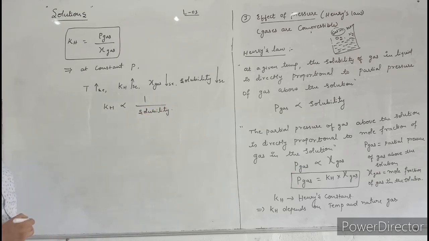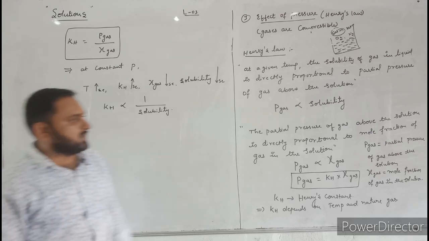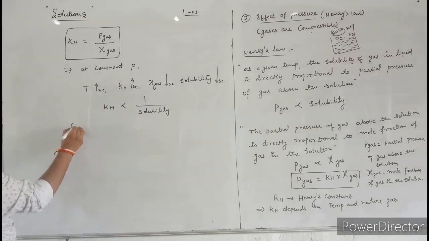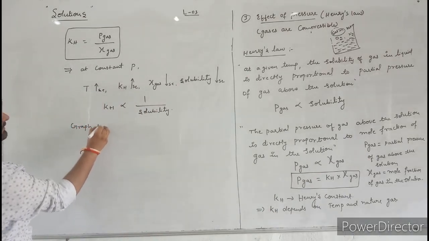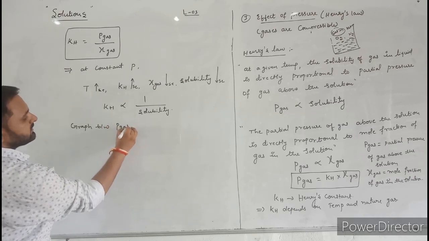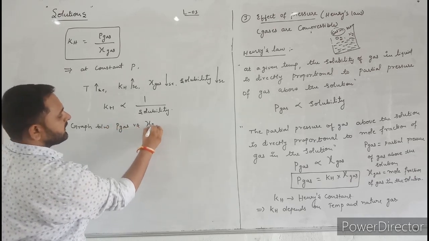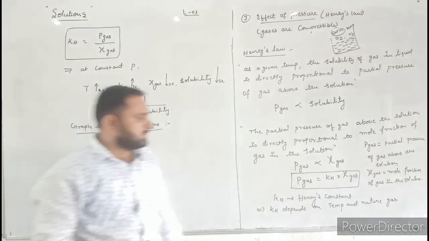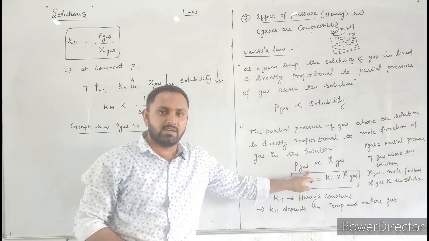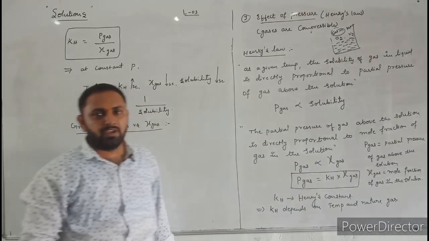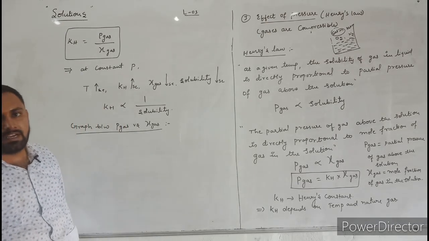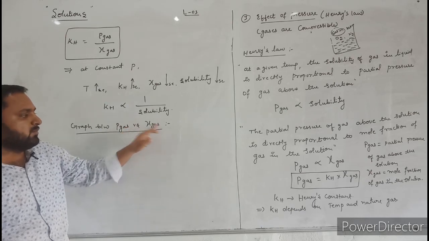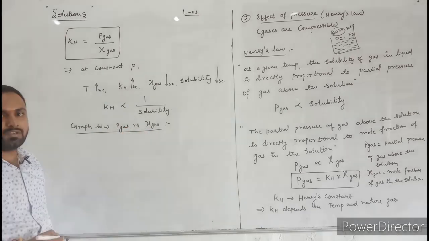Now let us discuss the graph of partial pressure of gas versus mole fraction of gas. According to the second statement of Henry's law, the partial pressure of gas is directly proportional to the mole fraction of gas. Now tell me, which type of curve will you get by plotting a graph between partial pressure of gas versus mole fraction of gas? Definitely you will get a straight line.